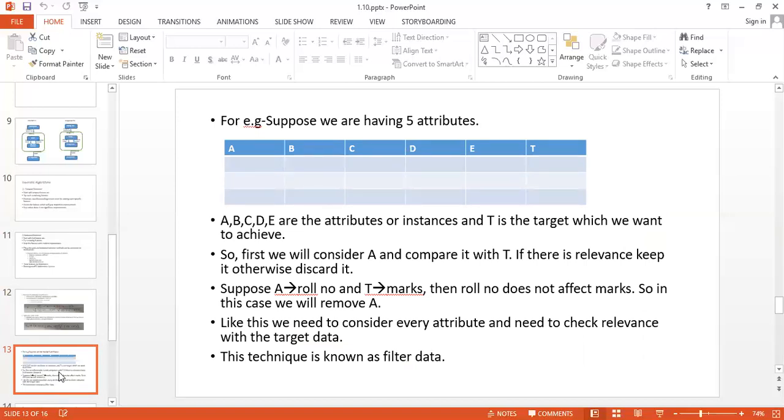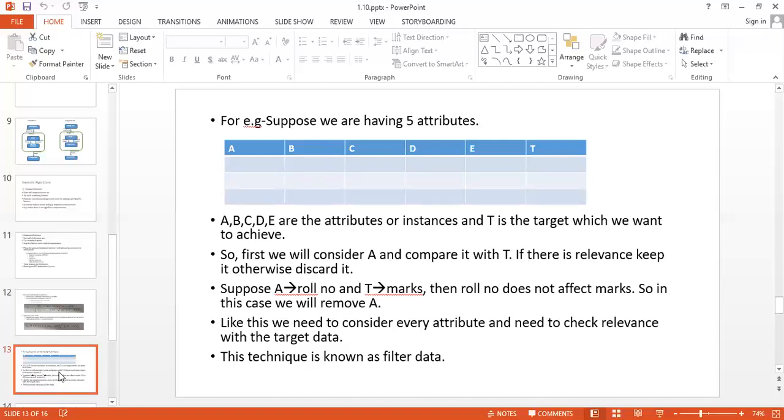First we consider A and compare it with T. If there is relevance, keep it, otherwise discard it. Suppose A is roll number and T is marks of the students. Roll number is related to marks, but it does not affect marks. So in this case, we will remove A.